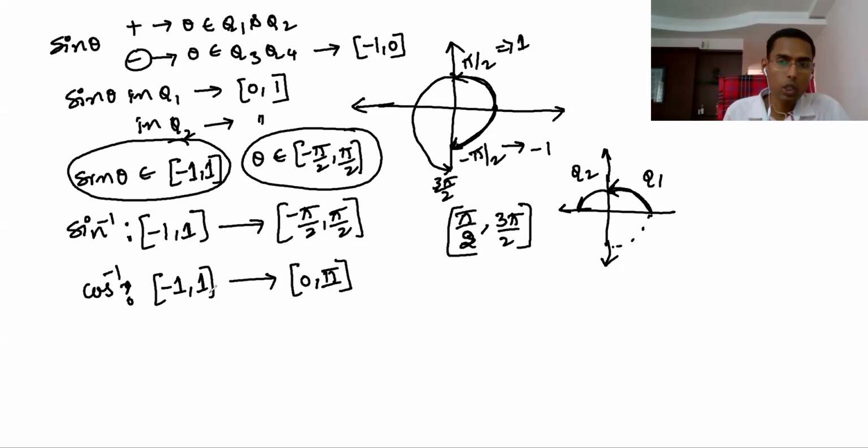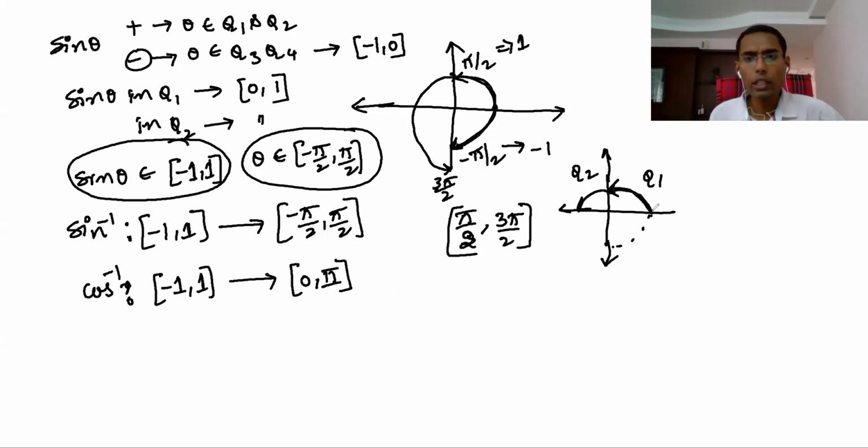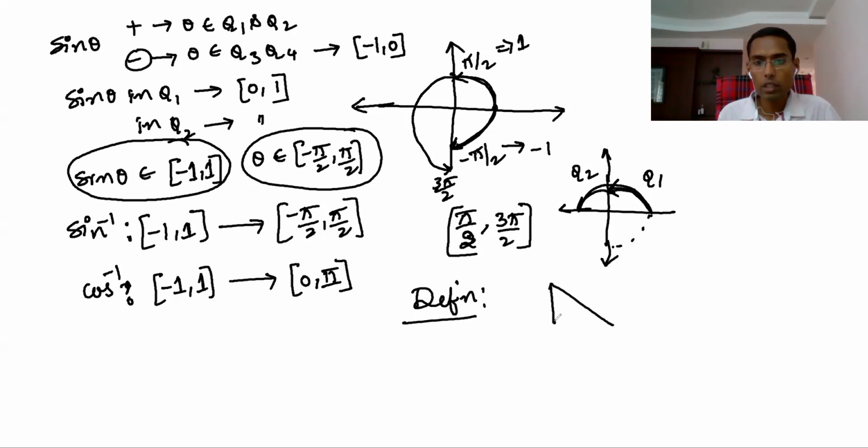Now in math, one thing you should remember: first they give a definition. For example, this is a triangle with theta. This side is opposite to theta, which I call y, adjacent to theta I call x, and the hypotenuse I call h. Here the ratio y by h is named sine theta.